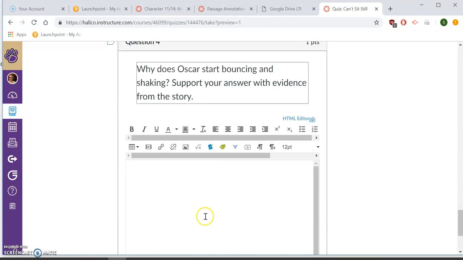Question 4, why does Oscar start bouncing and shaking? Support your answer with evidence. So this would be the race one. So to restate, I would say, I think in the story, Oscar bounces and shakes because he's bored.